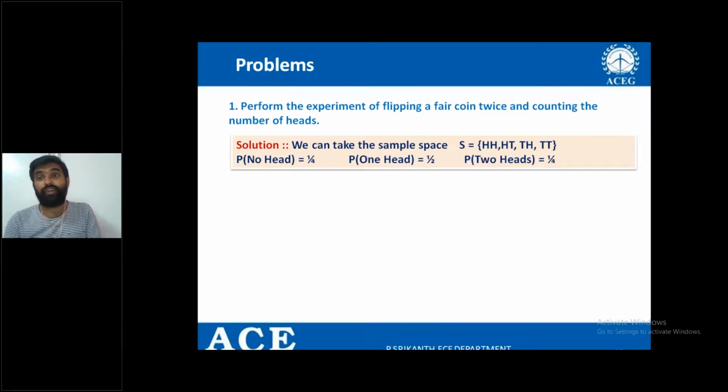Next one is the probability of 2 heads. What is 2 heads? That is, head head. How many such elements are there? Only 1. So therefore, the probability is 1 by 4.